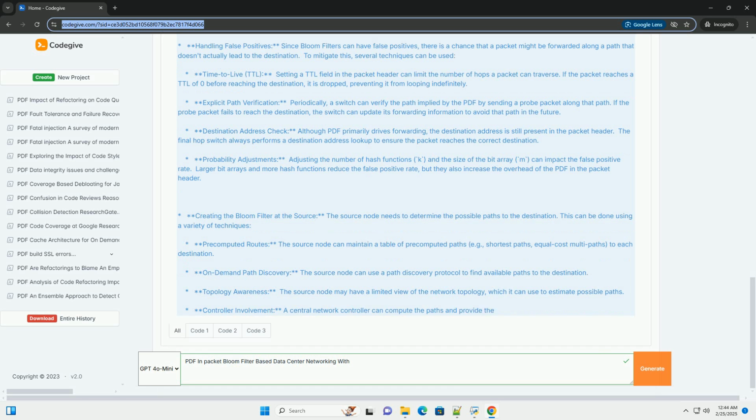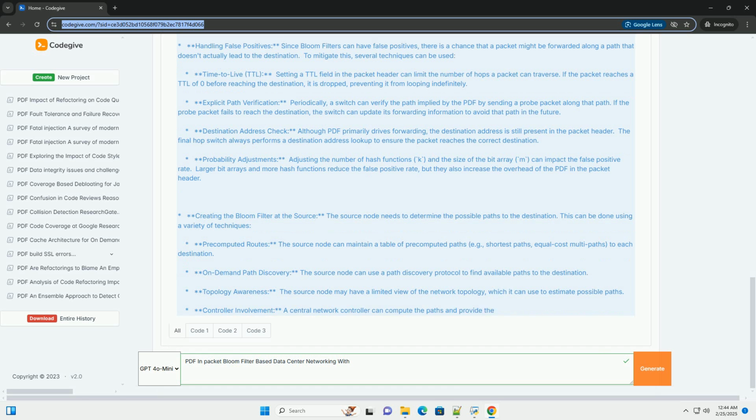Bloom filter size and number of hash functions. The size of the bit array, M, and the number of hash functions, K, significantly impact the false positive rate. There's a trade-off between space efficiency and accuracy. Larger M reduces the false positive rate but increases the space overhead of the Bloom filter. Larger K can initially reduce the false positive rate, but beyond a certain point, increasing K can actually increase the false positive rate because it leads to more collisions.